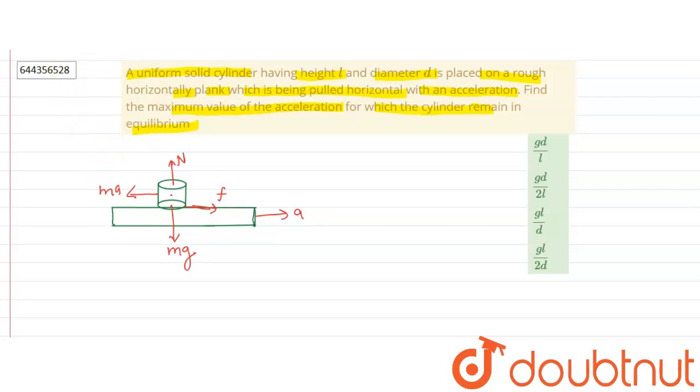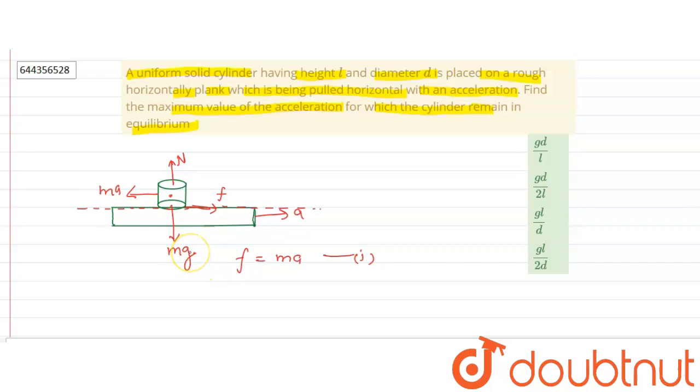Now in this question we are taking the plank as a frame of reference. So equating forces, we get f equal to ma. This is our equation 1. Due to friction, there will be a torque about its center of mass, which is here, due to which the normal reaction force shifts from the center of mass.